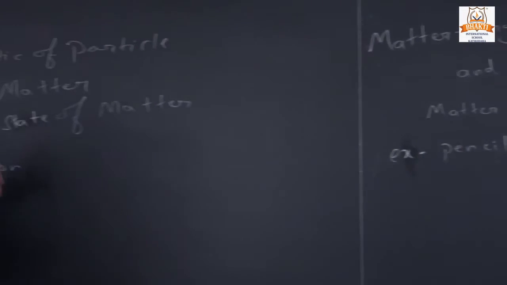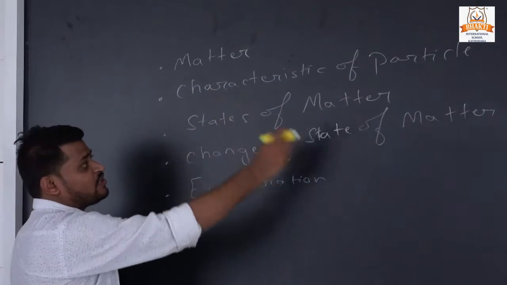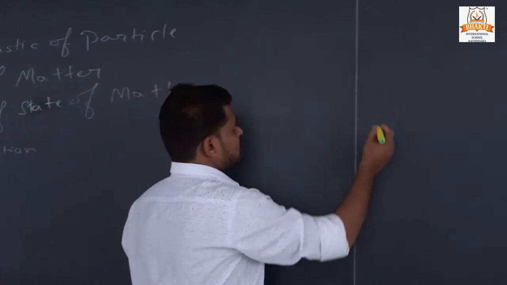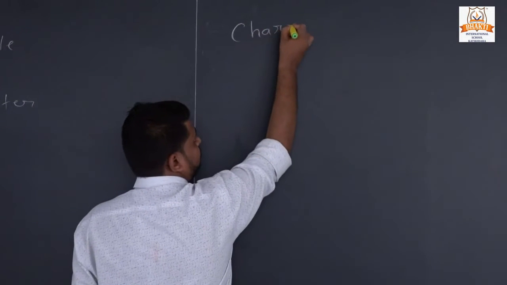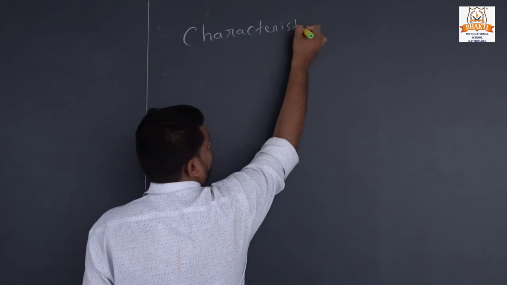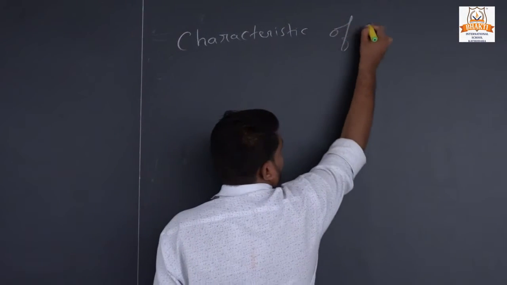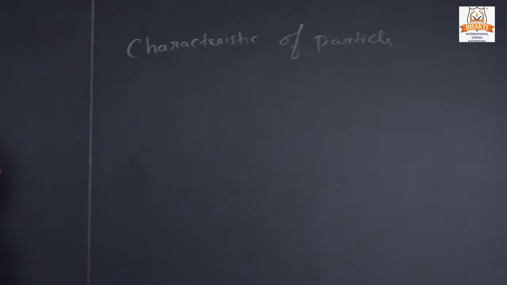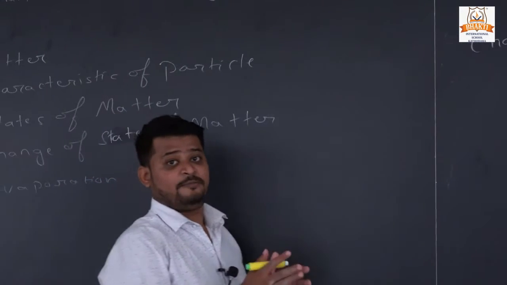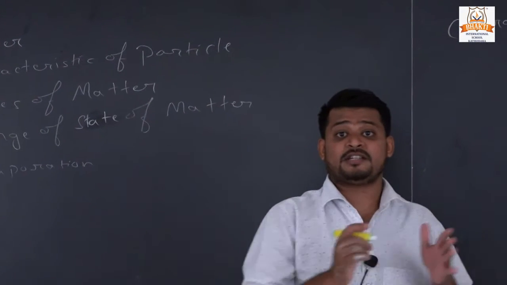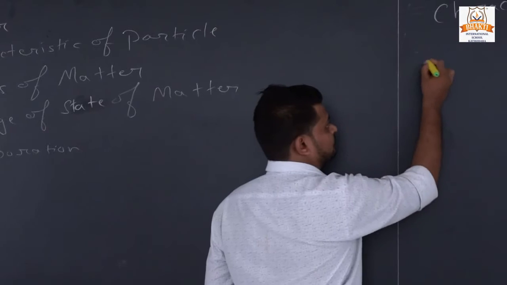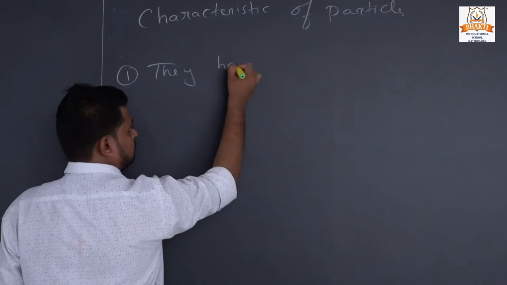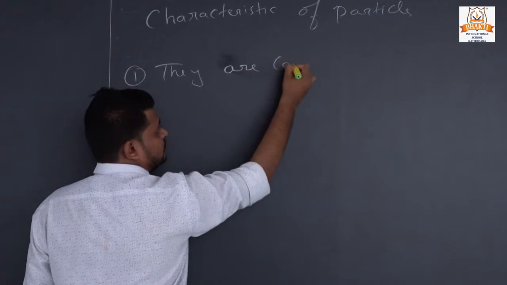Then we'll go to our next topic, characteristics of particle. Now, what are the characteristics of particles? There are three characteristics. First, they are continuously moving.